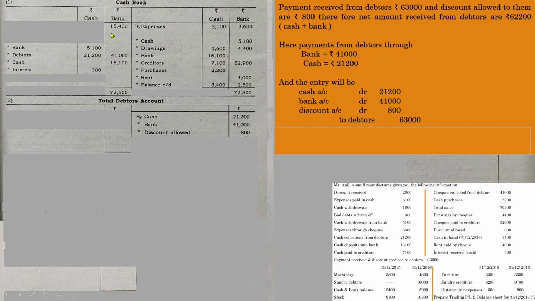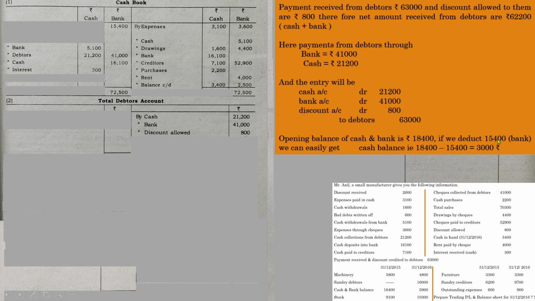We take the balance, just like the usual pattern of balancing an account. We got 15,400. In the question, the opening balance of cash and bank together is 18,400, out of which the bank balance is 15,400. So what is the cash balance? Definitely the difference between 18,400 and 15,400, because the opening balance of cash and bank is 18,400, which is given in the question.